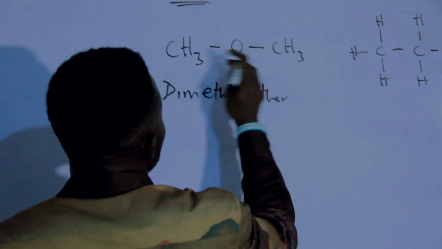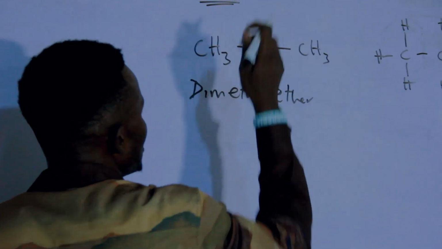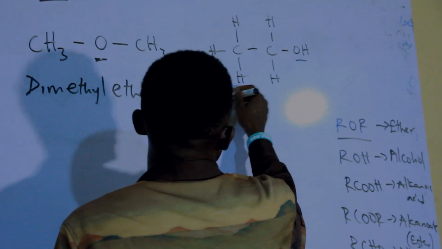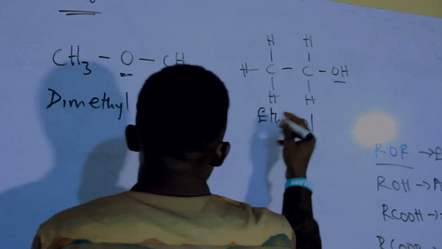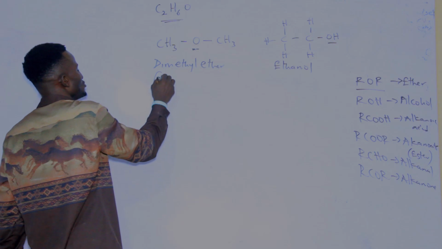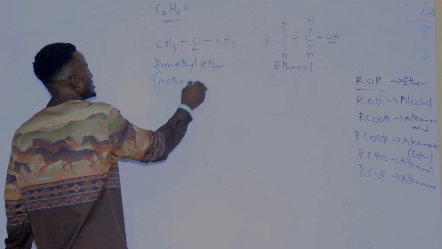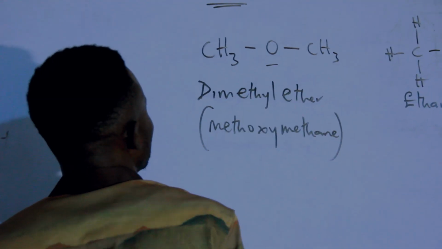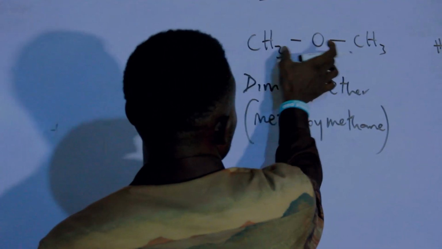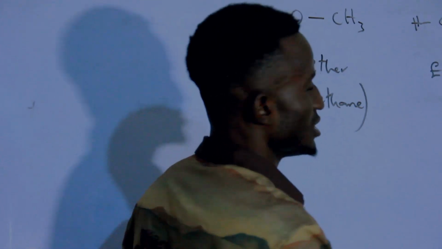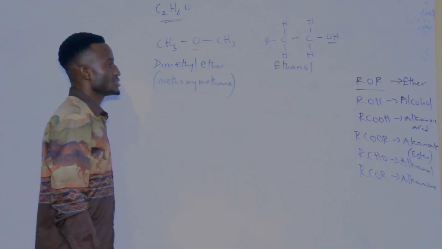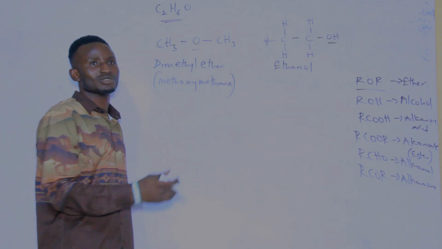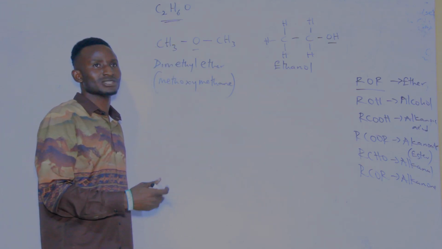But this one is called dimethyl ether. Can you see? Dimethyl. The methyl is 2, then ether family. That's what we call it, dimethyl ether. This one is known as what? Ethanol. Or we can call this dimethyl ether methoxymethane. We can name it straight up like this. Methoxymethane, we call it dimethyl ether. So therefore, methoxymethane and ethanol are isomers of each other.